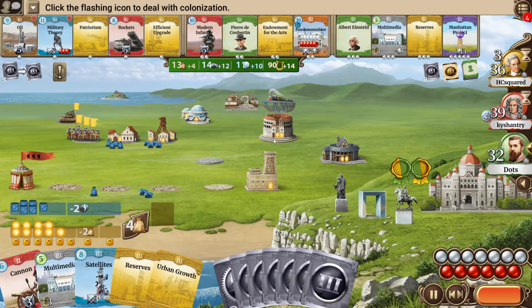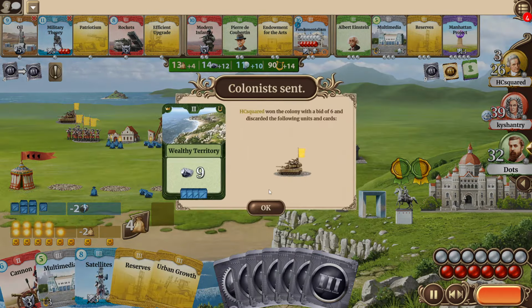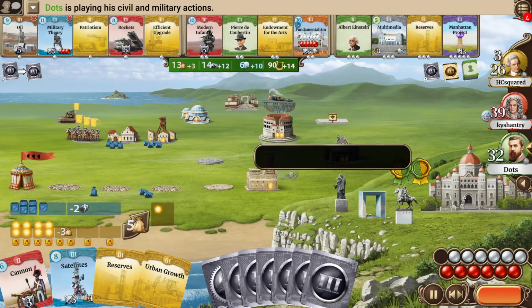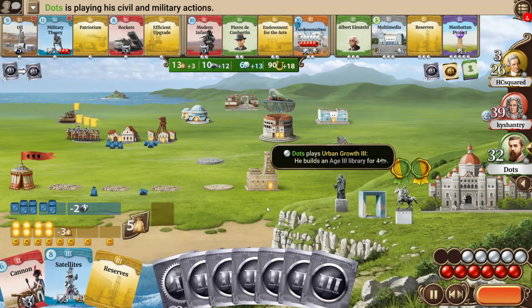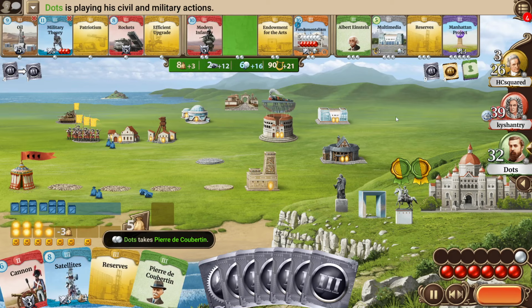Dots seeds and opens the wealthy territory, another colony won by HCsquared. Even though now there's a good chance that he will lose Cook before his next turn, he sends the tanks away and has now some additional resources to work with. Dots this turn will develop the multimedia very cheaply with Anthony Gaudi. Builds one, is now at 18 culture production, builds another one, takes Pierre.